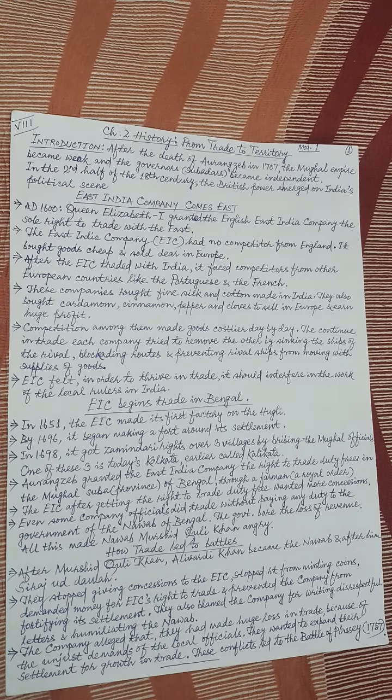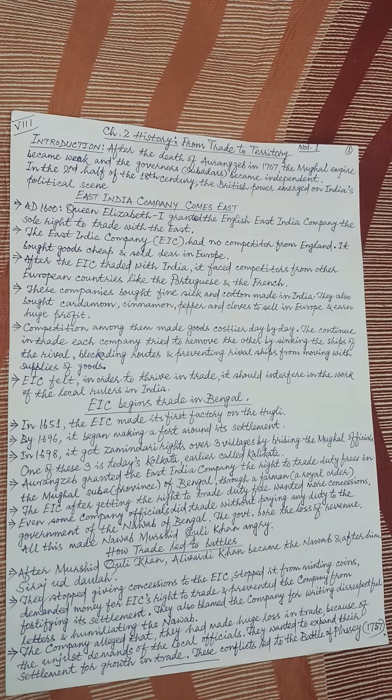There were the governors or the subadars. These subadars were made during the time of Akbar. They ruled over the Subas on behalf of the Mughal emperor. Now, these subadars or the provincial governors became independent.